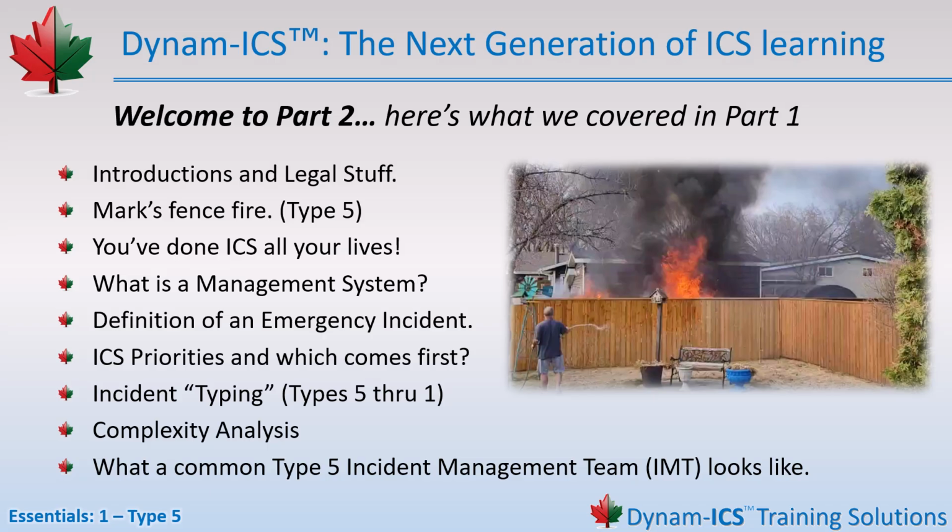Then we clarified what qualifies as an emergency incident. It's not a cat stuck in a tree. It's something out of the ordinary that needs structure, decisions, and action now, not later. Lives may be at risk, an incident needs to be stabilized, and property or the environment has to be protected. We dug into ICS priorities: saving lives, stabilizing the incident, and protecting property and the environment. Not always in that order, because sometimes the incident decides what comes first.